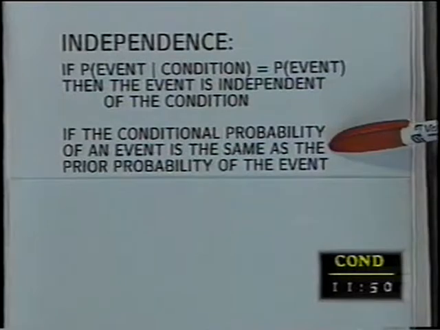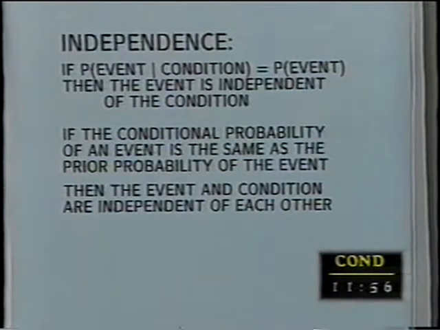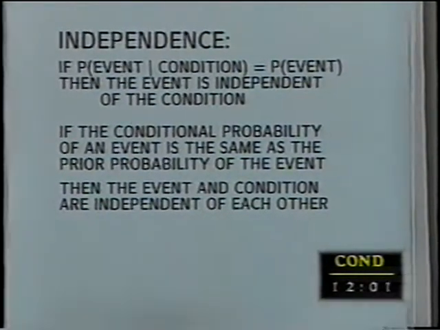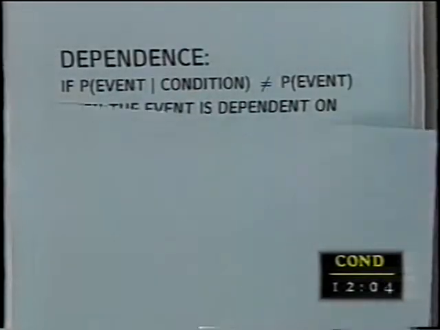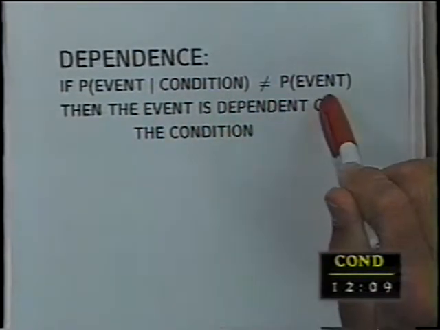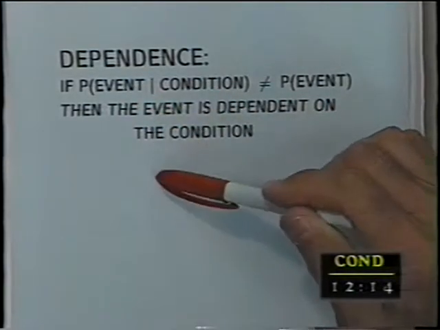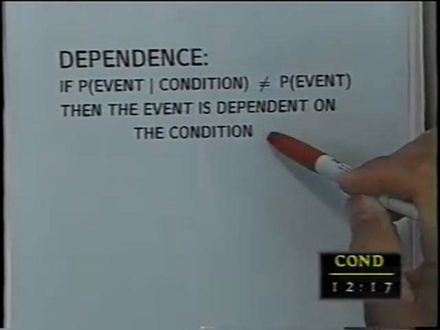But statistically, in order to prove independence, you must show that the conditional probability equals the marginal or prior probability. Okay? If the conditional probability of an event is the same as the prior probability of the event, then the event and condition are independent of each other. That's what it says. Dependence is just the opposite of this. That means if the probability of the event given the condition is not the same as the probability of the event without the condition, then the condition does influence the event in some way, and the event is dependent on the condition.